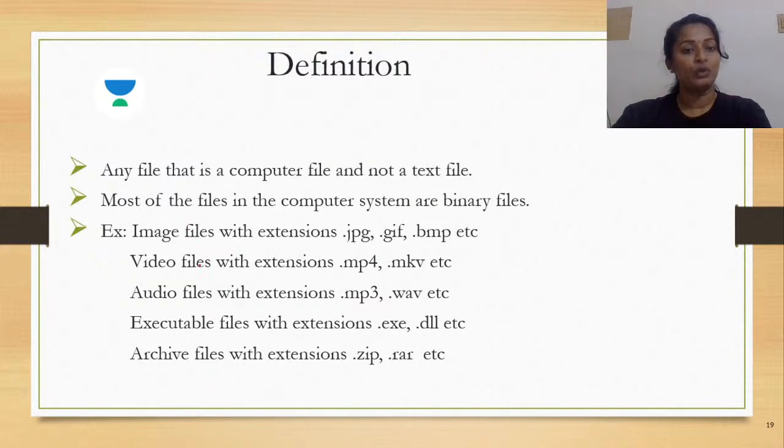Most of the files in the computer system come under the category of binary files. I have listed a few examples here. Rather than looking into the examples, I am sure most of you would be more familiar with the extensions being shown here. See, the image files with the extension .jpg, a JPEG file or a GIF. Now the video files, audio files, executable files, as well as archive files. All these files are stored in the system in the format of binary.